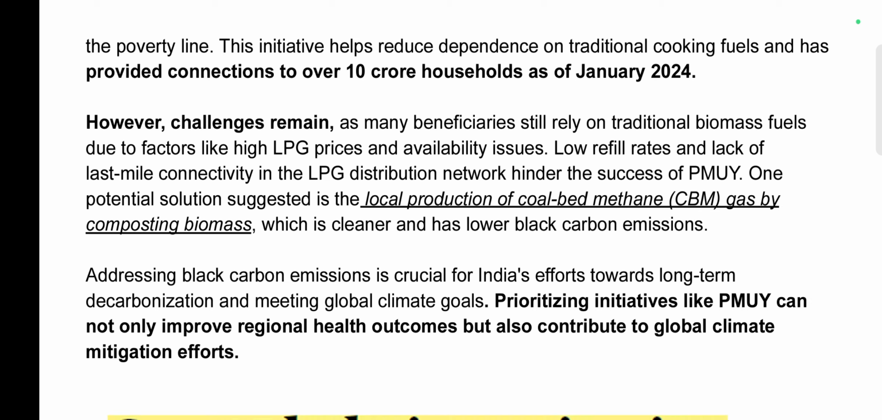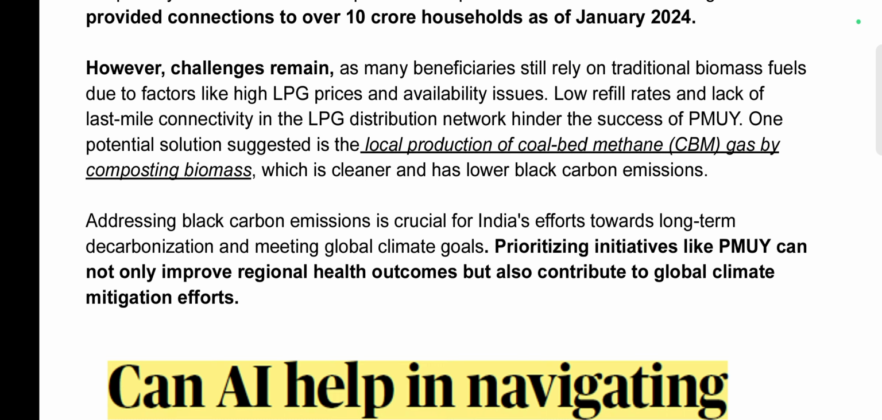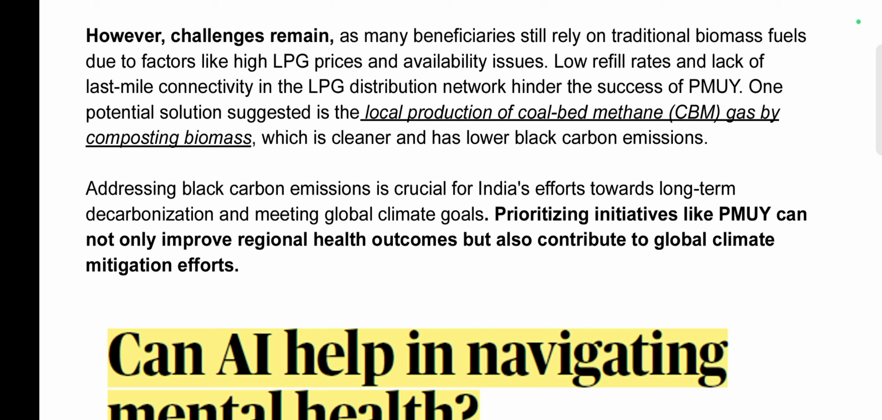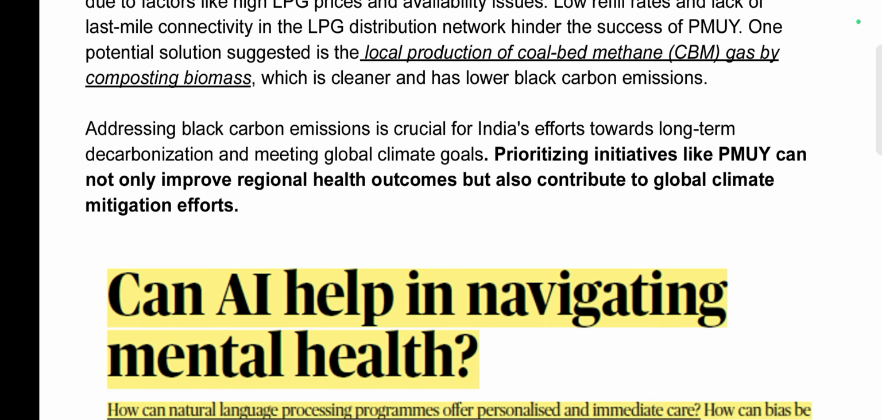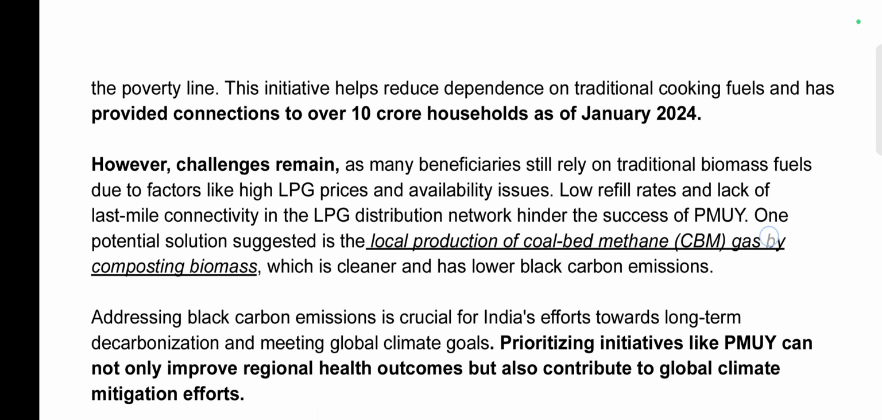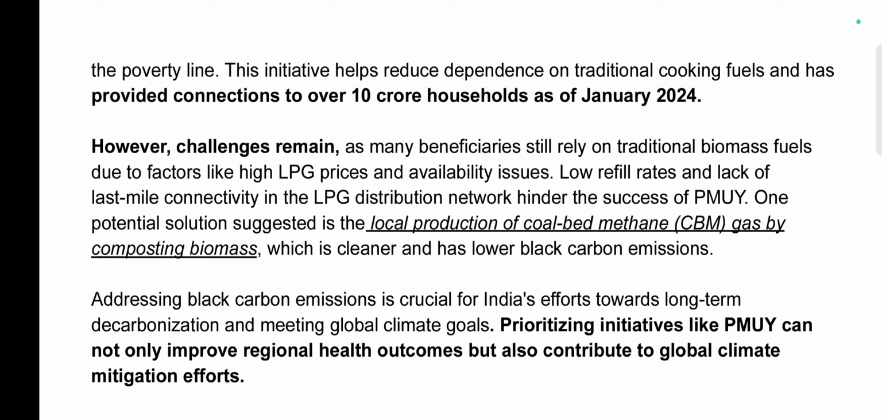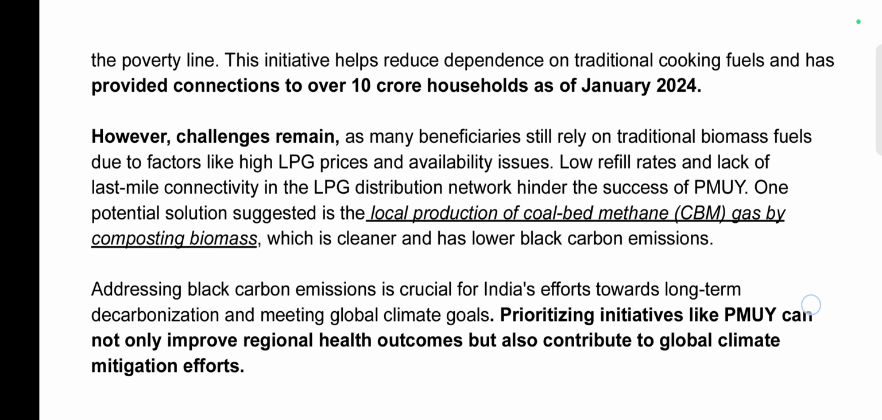A solution suggested by the article is that local production of coal bed methane gas by composting biomass would be a better alternative to LPG, and it is also cleaner and has low black carbon emission. Also, addressing black carbon emission is crucial for India because it wants to reduce the health impact and also further its global climate mitigation effort. So these are the reasons why black carbon is a major problem, and it can be reduced by use of LPG and also the local production of CBM gas by composting biomass.